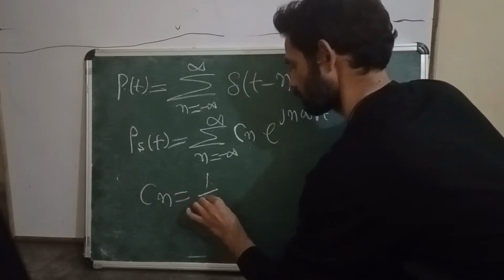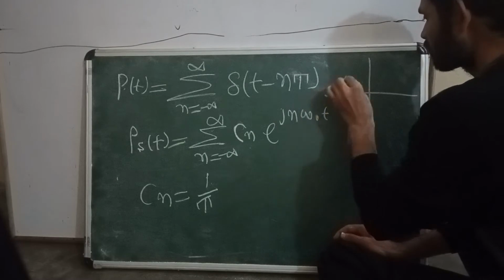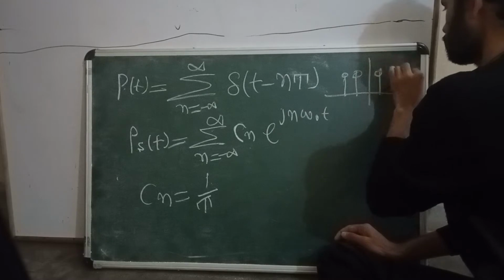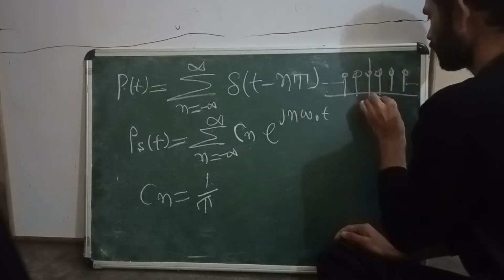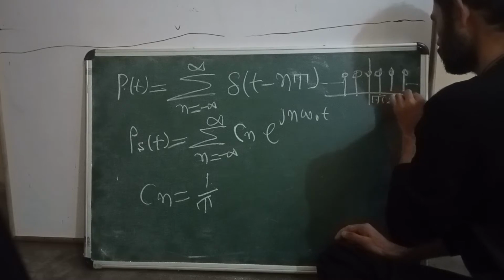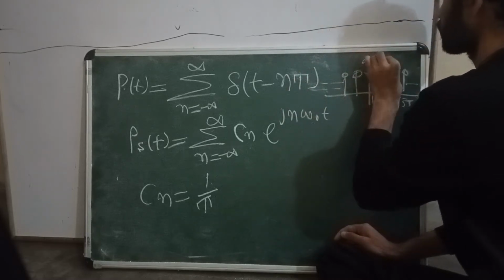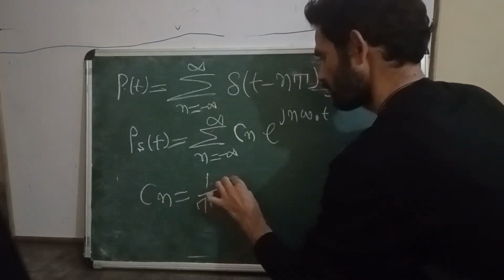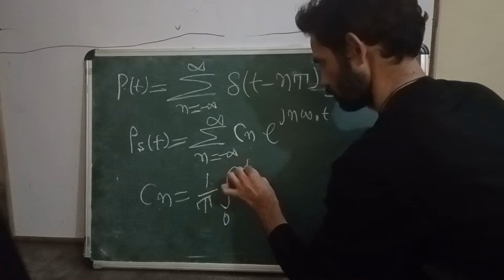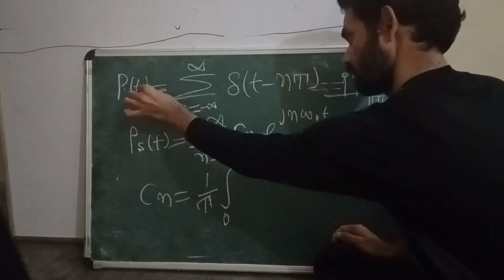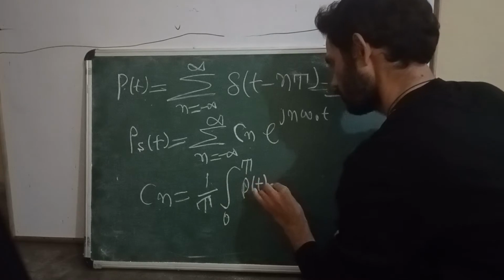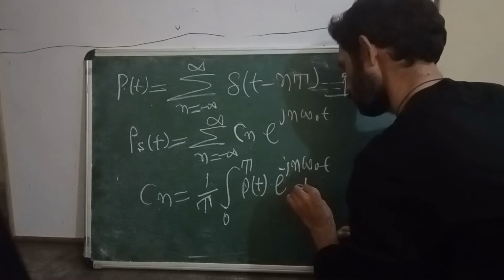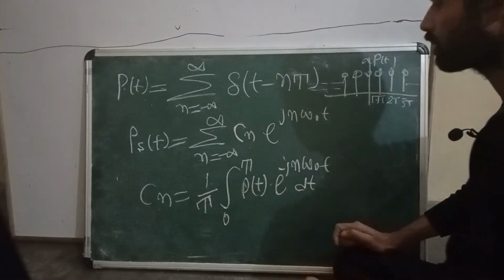1 by time period. So this is my periodic signal, periodic up to infinite time. This is T, this is 2T, this is 3T, and so on. So this is my p(t). So cn is equal to 1 by T integration from 0 to T of p(t) into e^(-j n omega naught t) dt.